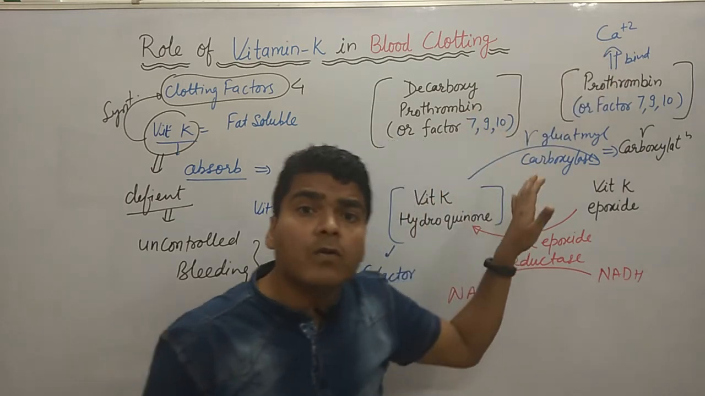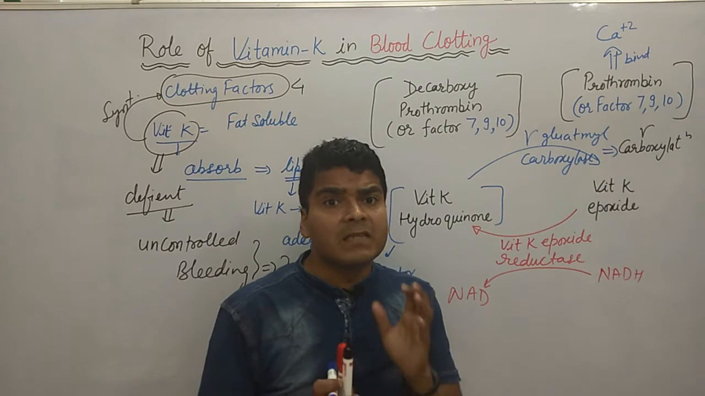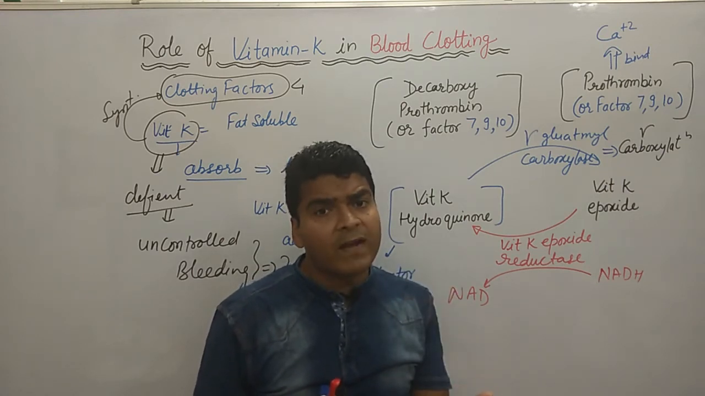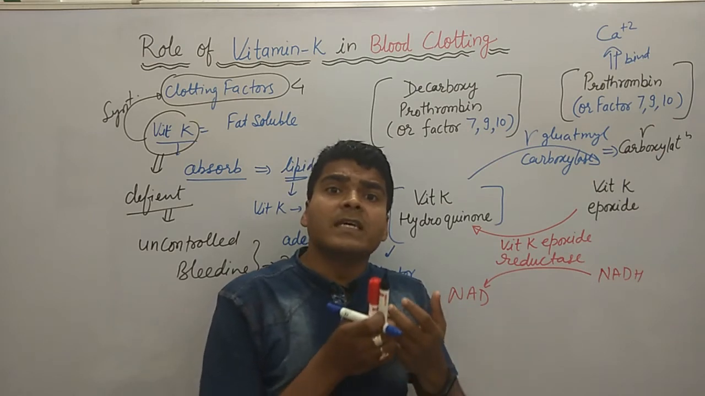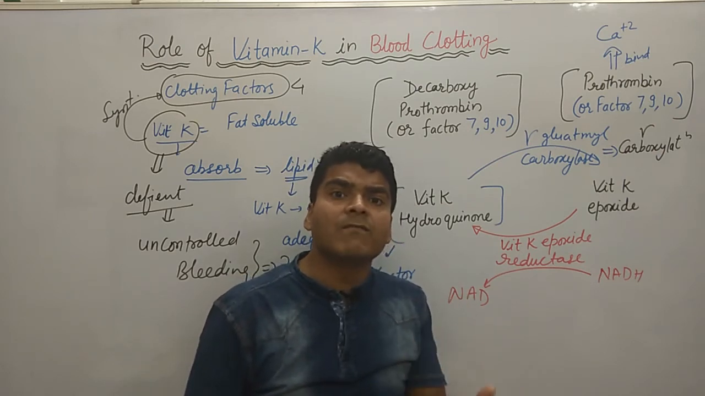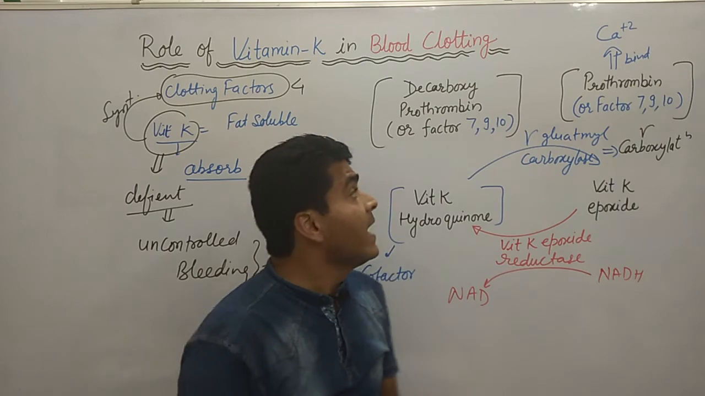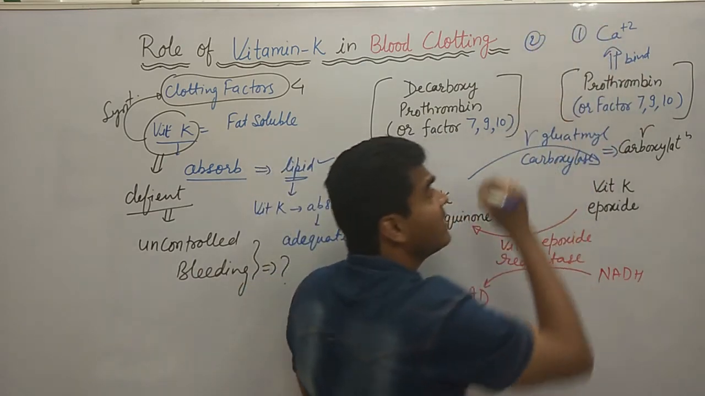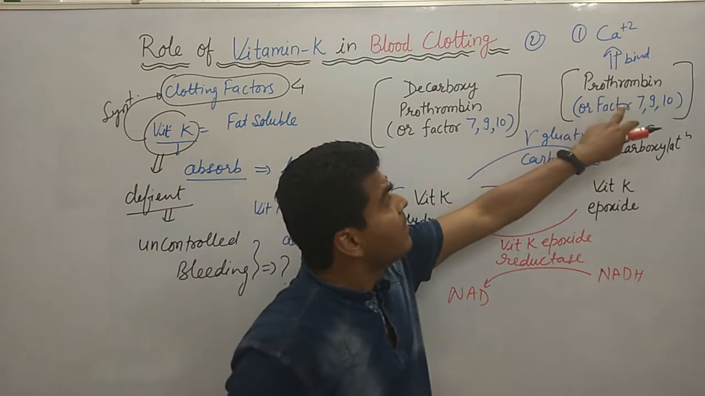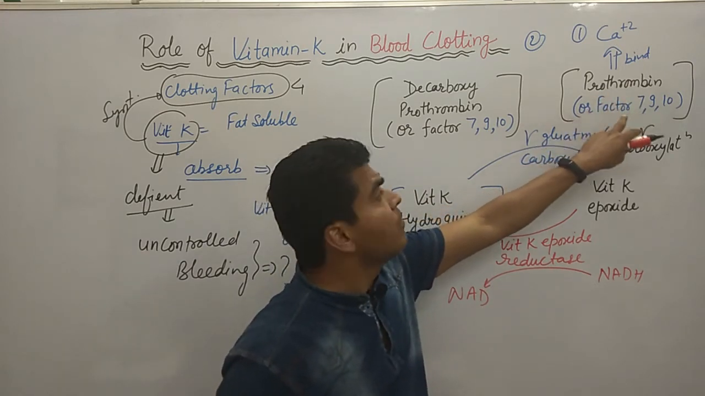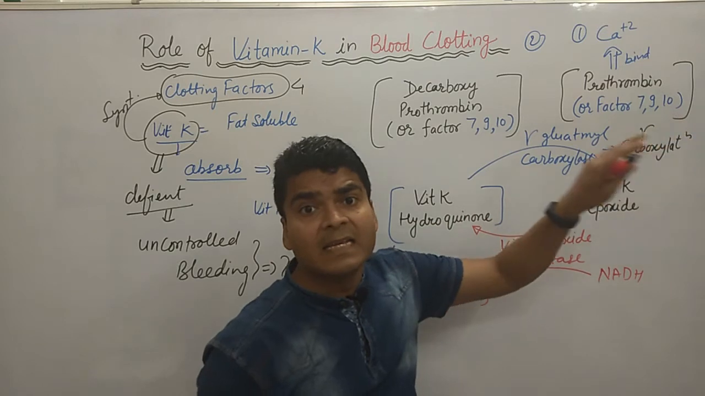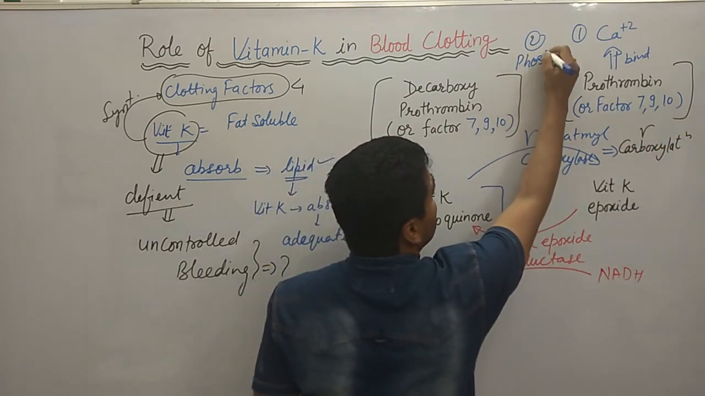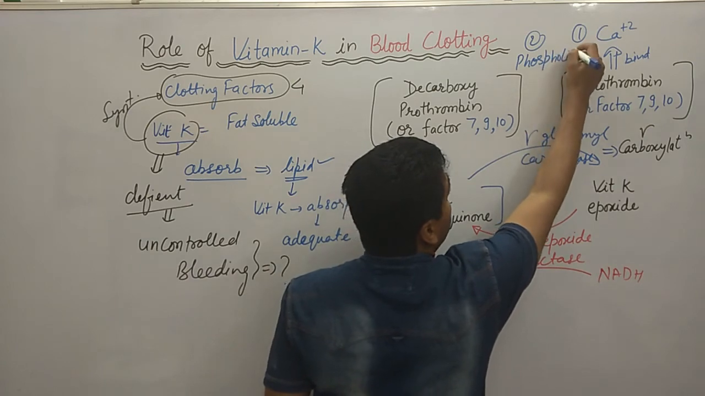Now, as you all know, calcium is one of the clotting factors, and calcium is involved in almost every step of the blood clotting mechanism. That is the first one. The second one is that these clotting factors, prothrombin and factor numbers 7, 9 and 10, are also able to bind with phospholipids.